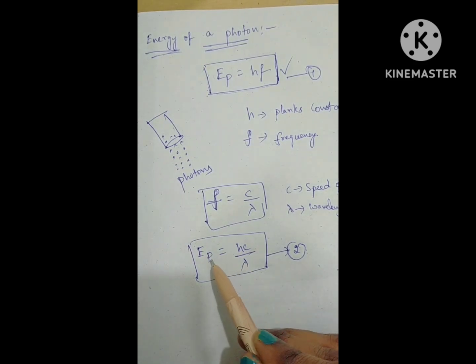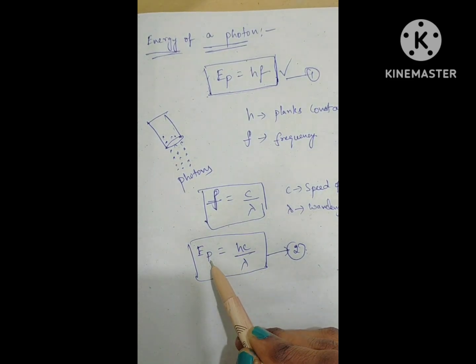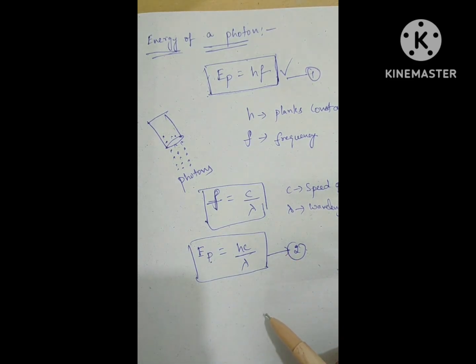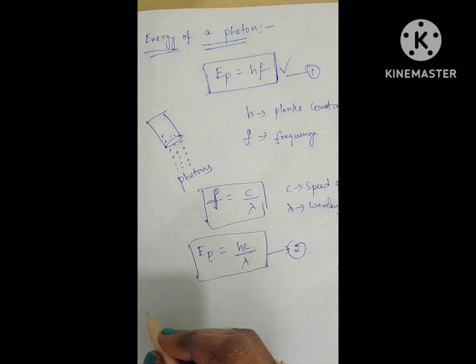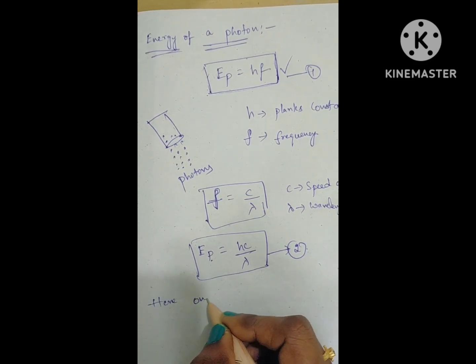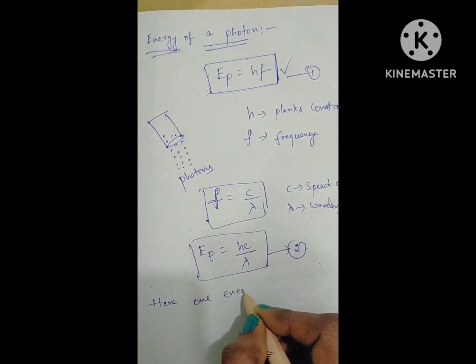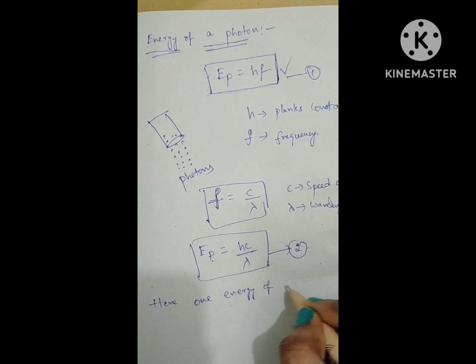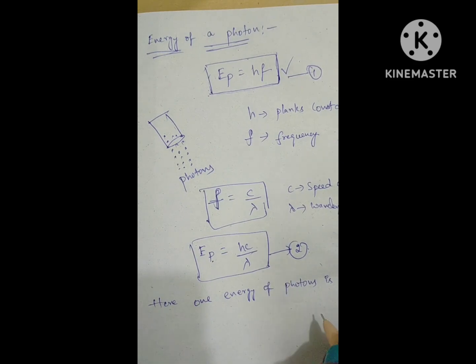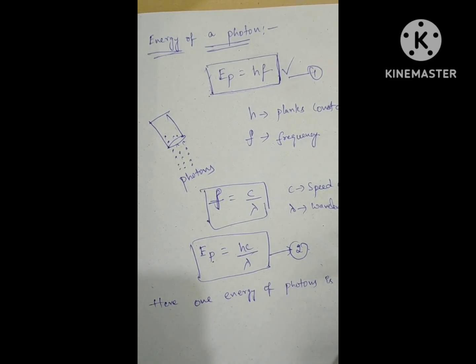Here the energy of one photon is hc by lambda. These are very important keywords you need to remember when we go through this chapter.